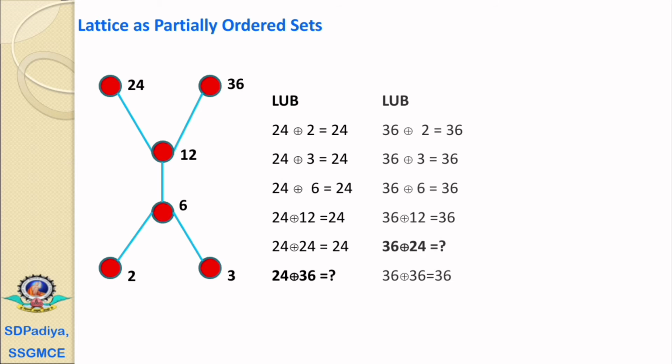Similarly, for 36, we have 36 join 2, 36 join 3, 36 join 6, 36 join 12 and 36 join 36, but 36 join 24 again is not available.